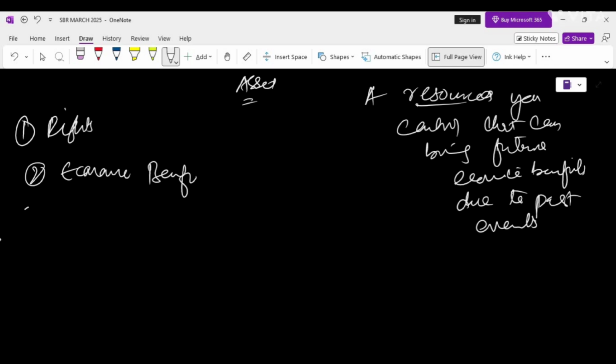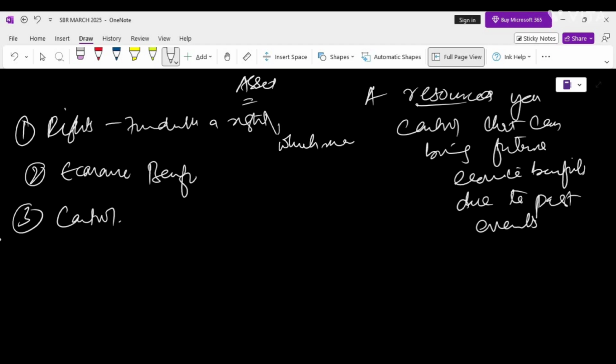By right we mean that the asset is fundamentally a right, which may or may not involve another party's obligation.